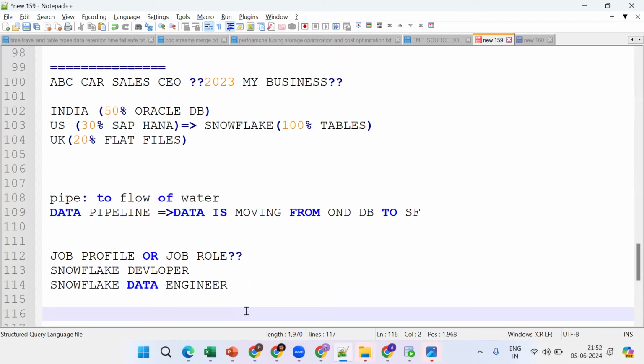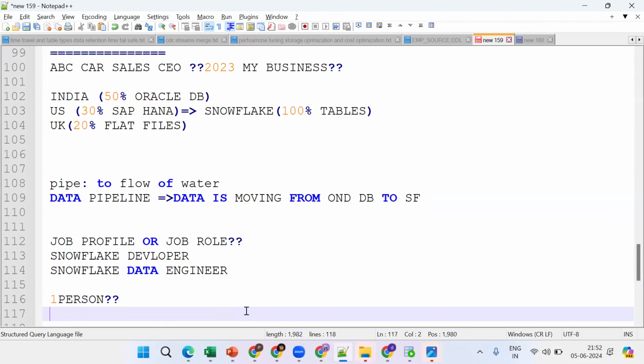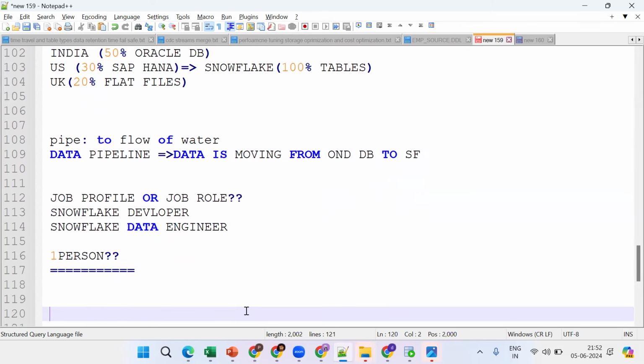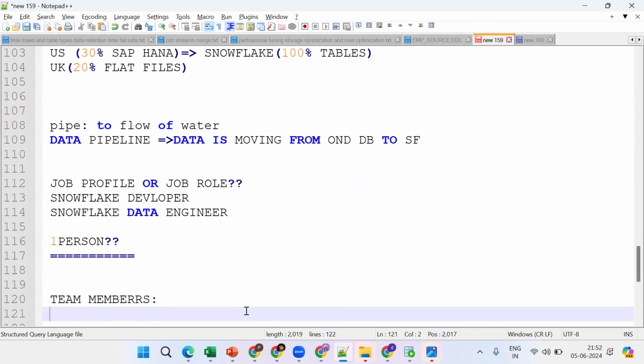Before that, tell me: in a project, there won't be only one person. Multiple team members will be there. From day one, you should understand who the team members are and what your role is. These are the basic things. Tell me, who are the team members in a project?